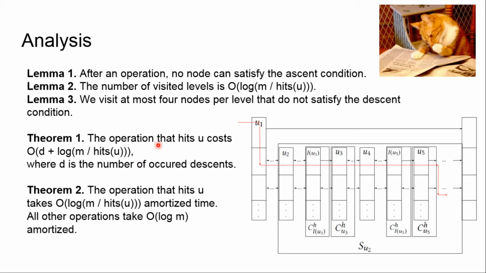Then, please note that when we insert an element, we insert it on the lowest level. So it has kind of only one ascent. Thus, the total number of descents that is done in the data structure cannot exceed the total number of ascents that are done. Thus, we can see that the total number of ascents can be at most the number of visited levels. The operation that hits u takes O of logarithm m over hits of u amortized time. All other operations take O of logarithm m.